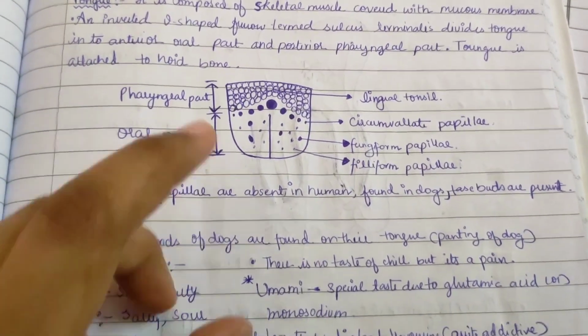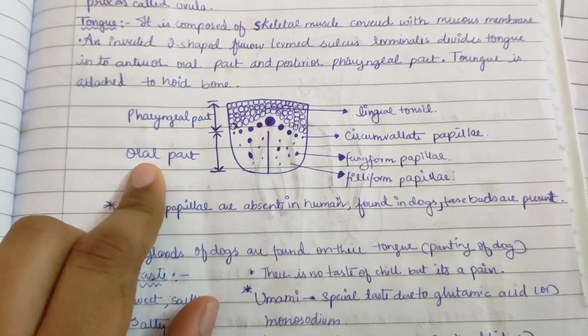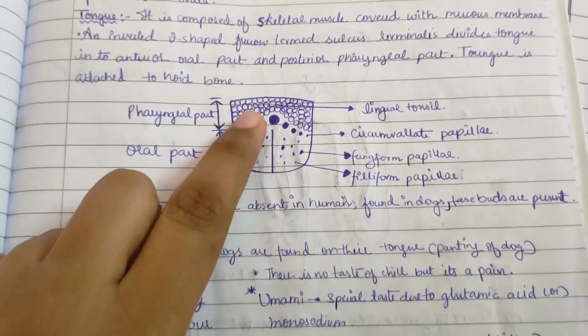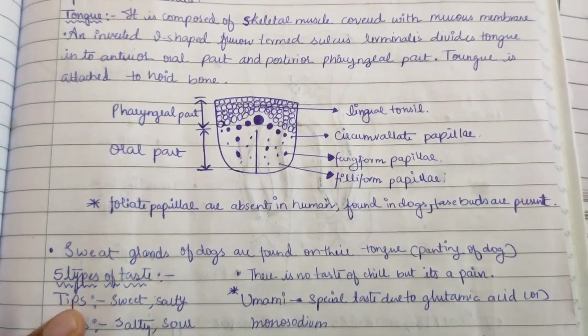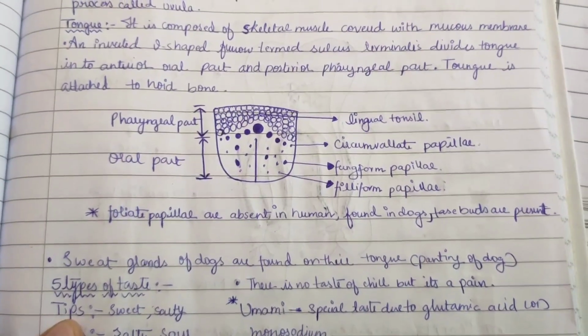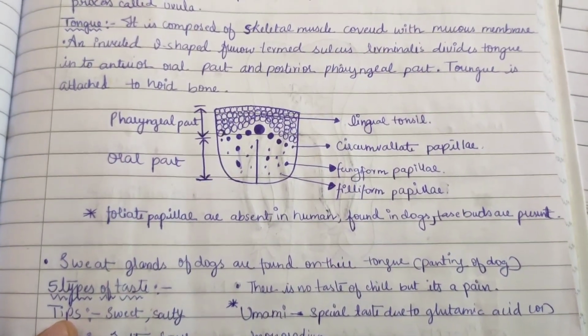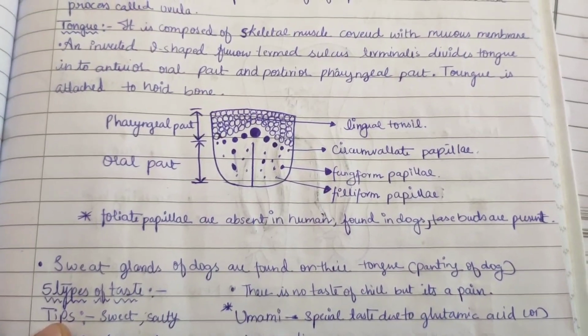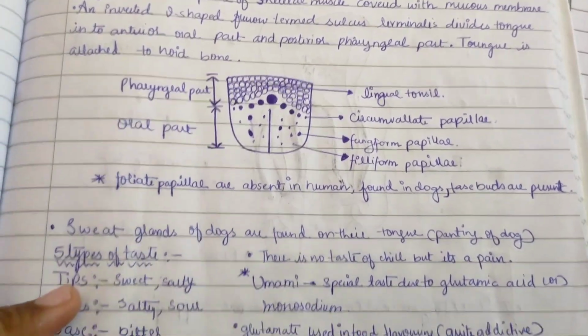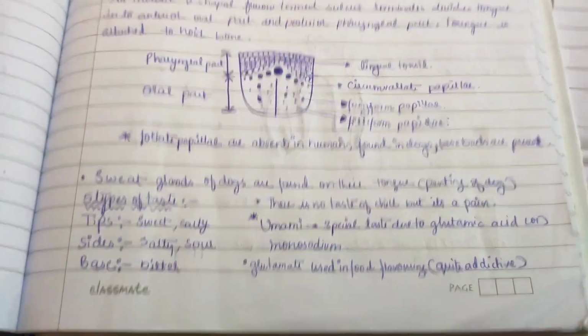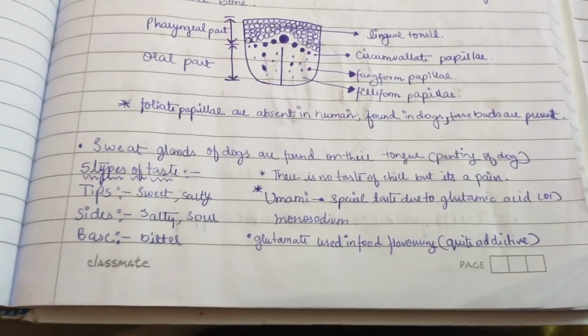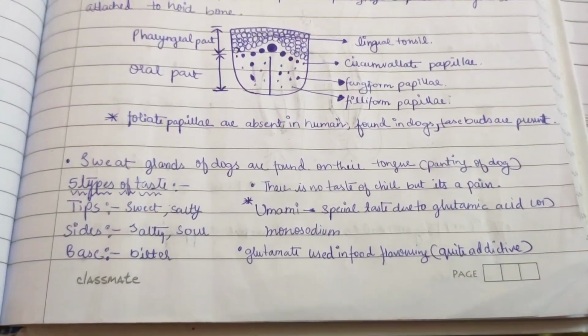And the tongue is divided into two parts, the pharyngeal part and the oral part. This is known as the lingual tonsil. Foliate papillae are absent in humans, but they are found in dogs. Taste buds are present in the foliate papillae. Now sweat glands of dogs are absent, so they lose heat through their tongue, which is known as panting of dogs.